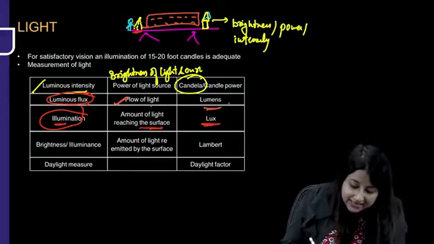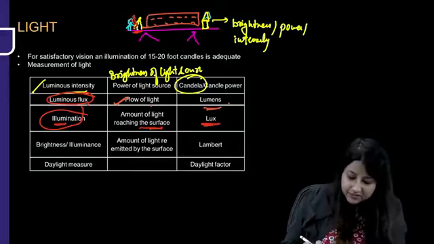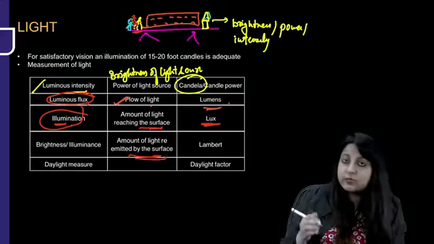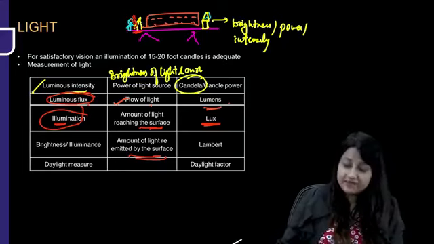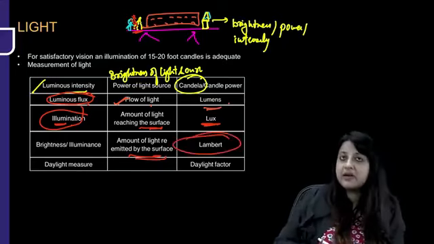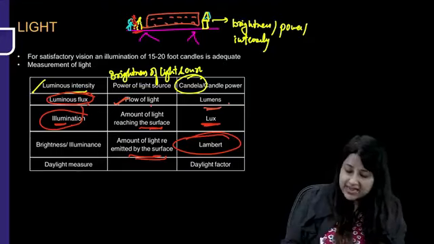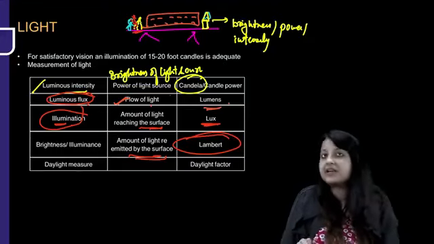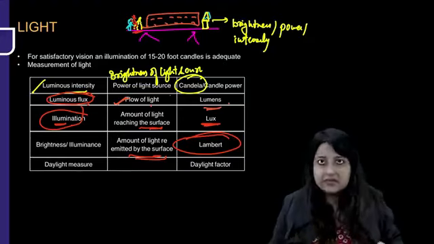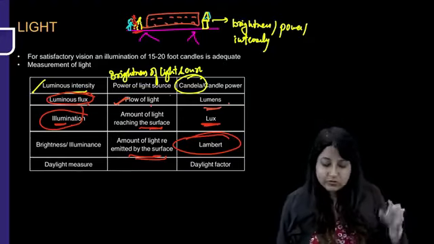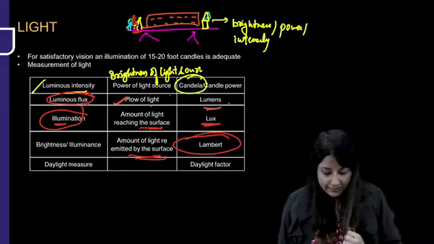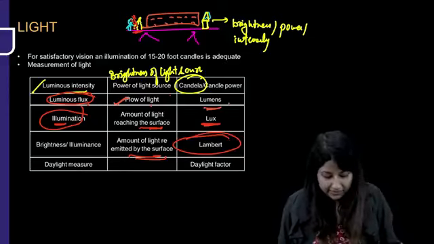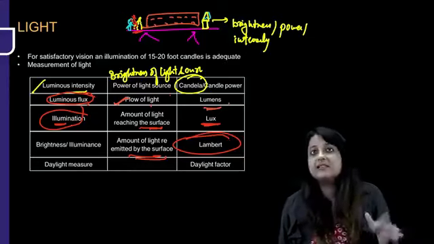Then there is some light emitted, re-emitted from the surface. So that is brightness, the brightness of the surface. If the word brightness is used with surface, that is Lambert. But if you use the word brightness of a light source, that is intensity, power, candela. Don't get confused. Many of you do get confused over here. Brightness of a light source is luminous intensity, but brightness or amount of light which is re-emitted by the surface is Lambert.